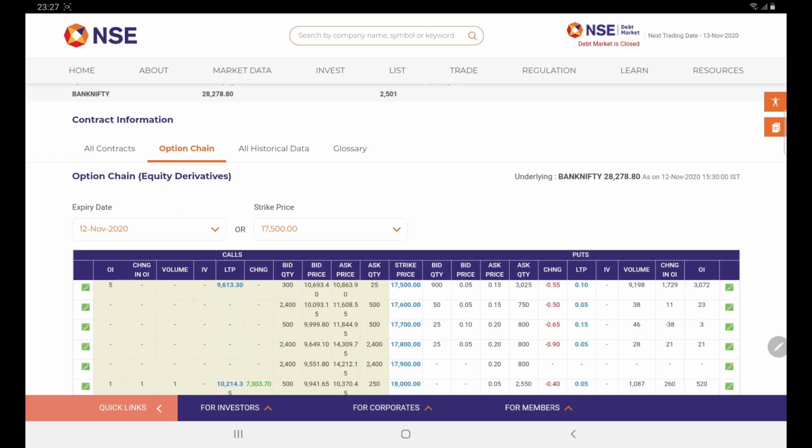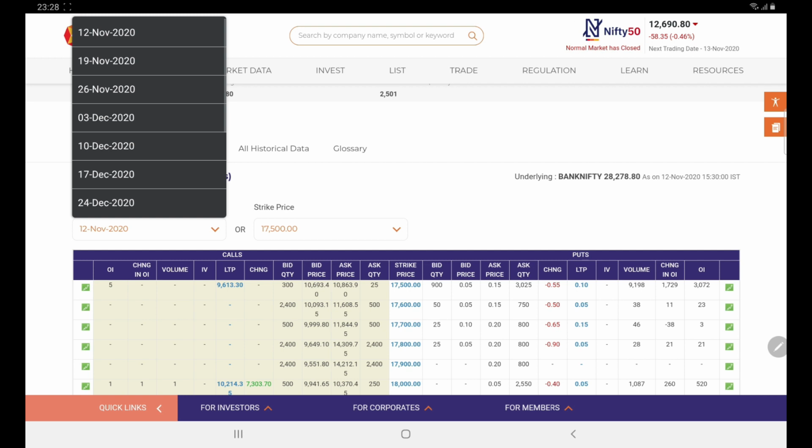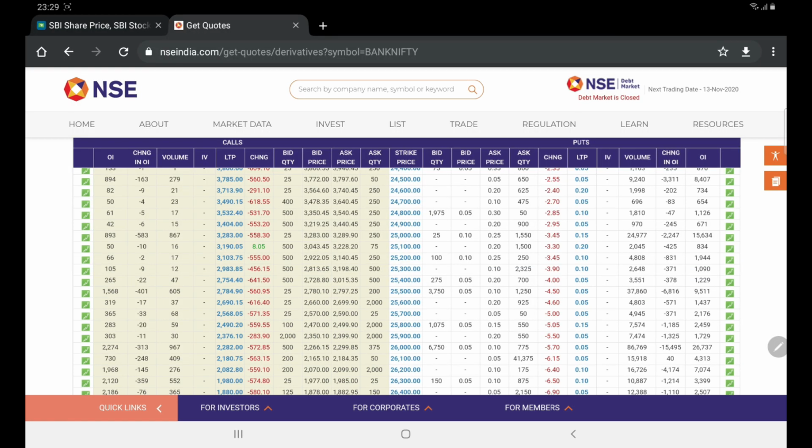Once you get the option chain, here we can find things like expiry date and strike price. If you go to this expiry date drop down, you will have 12th November, 19th, 26th. These are nothing but the expiry dates of that particular contract. This 12th November is a Thursday. I think we have discussed this just before. Bank Nifty options will expire every Thursday. Once we have clicked on that particular expiry, we will get some results populating below.